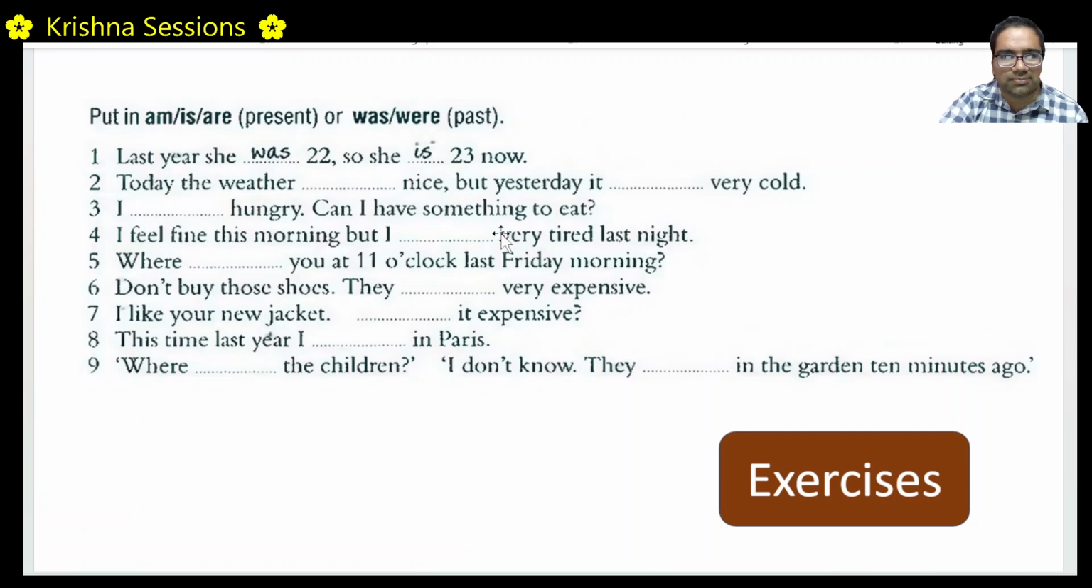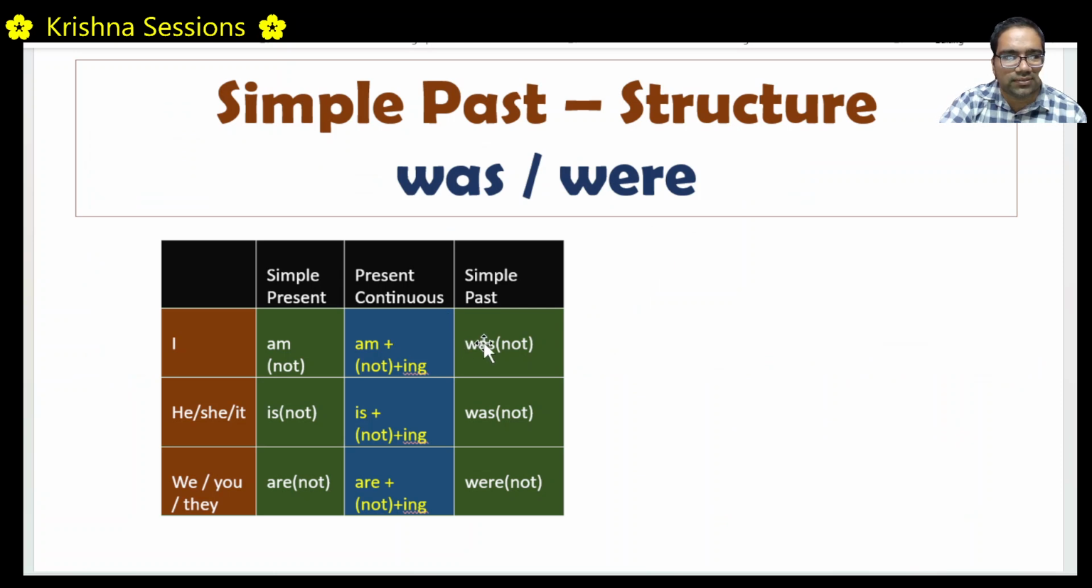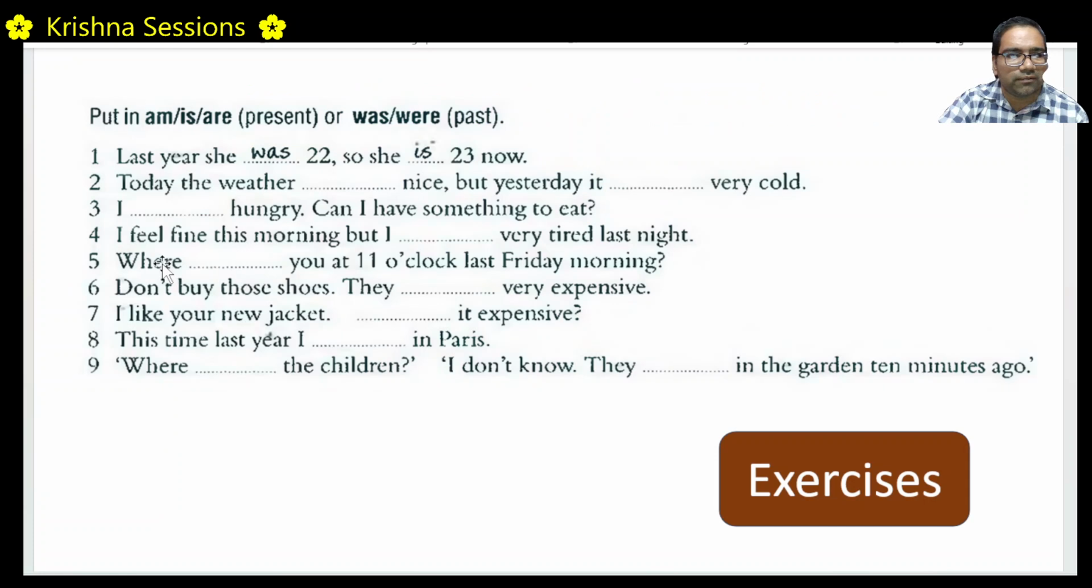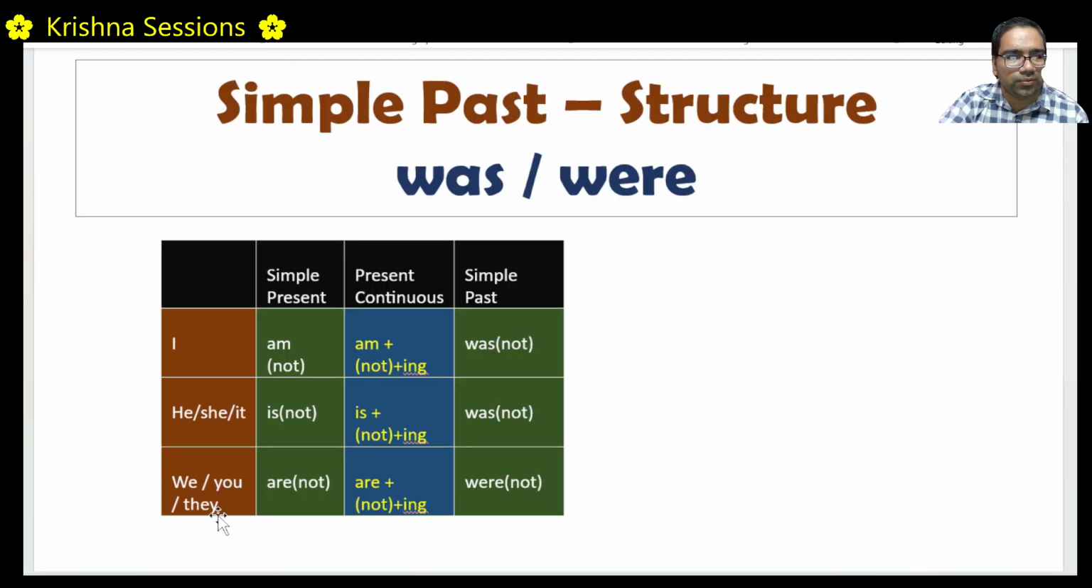Last night, that means it is past. I was very tired. That's why it should be I was. Right? For I, it is was. Please remember this table. Okay? Where were you at 11 o'clock last Friday morning? Last Friday morning means this has already happened. This is past. So, where were you? Were you? We, you, they. It should be were. Okay?